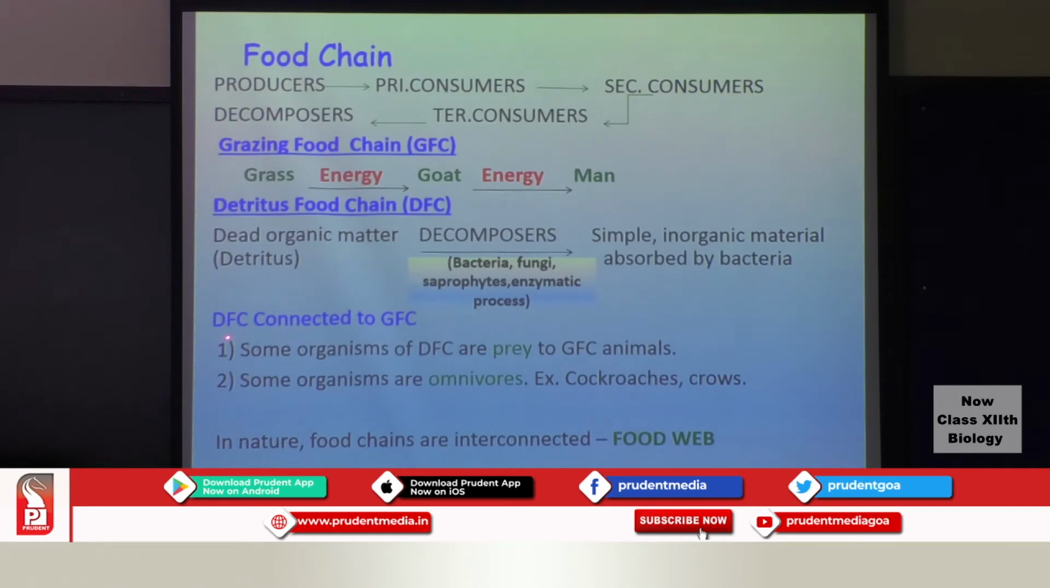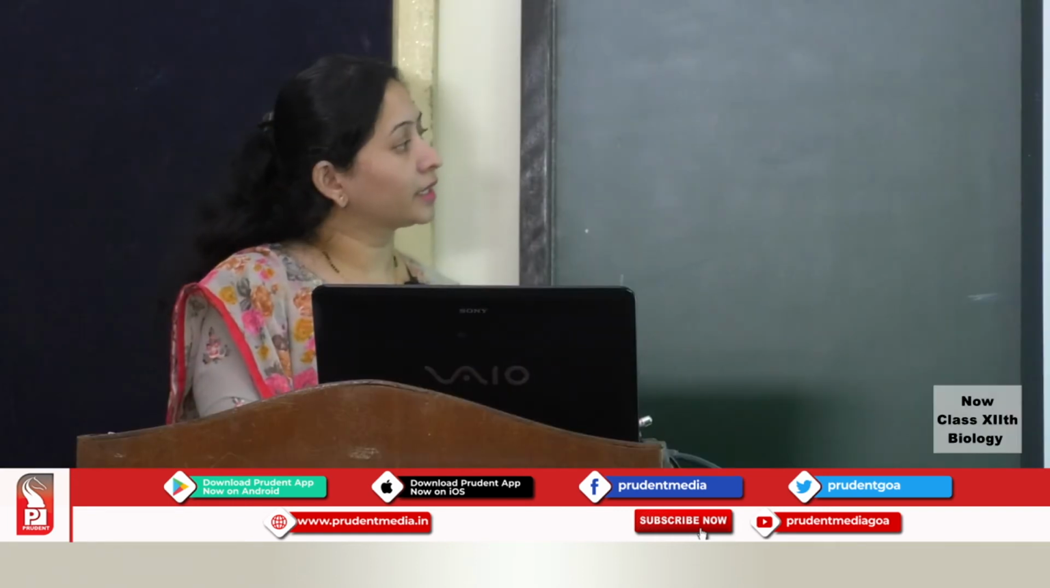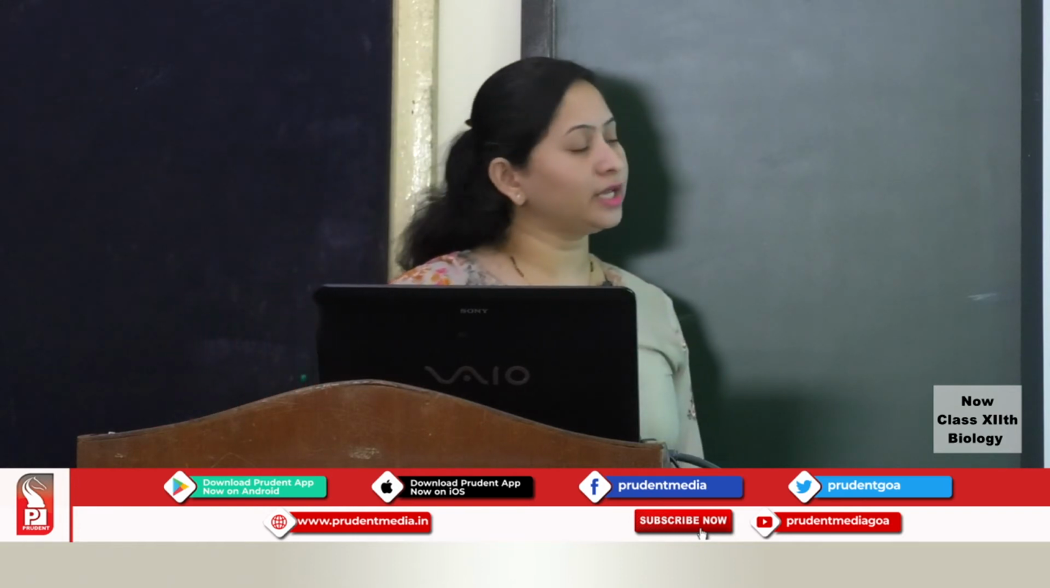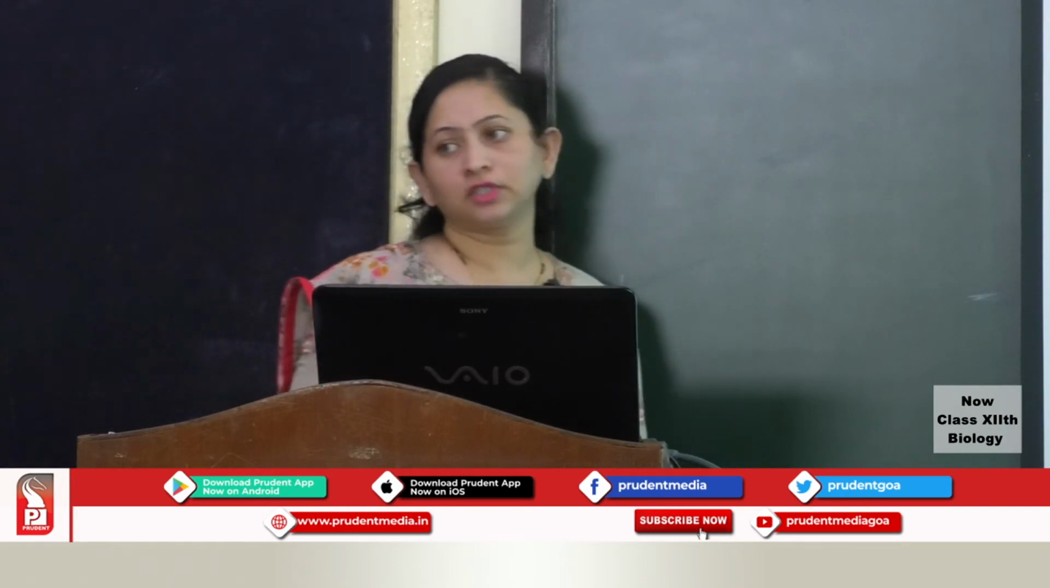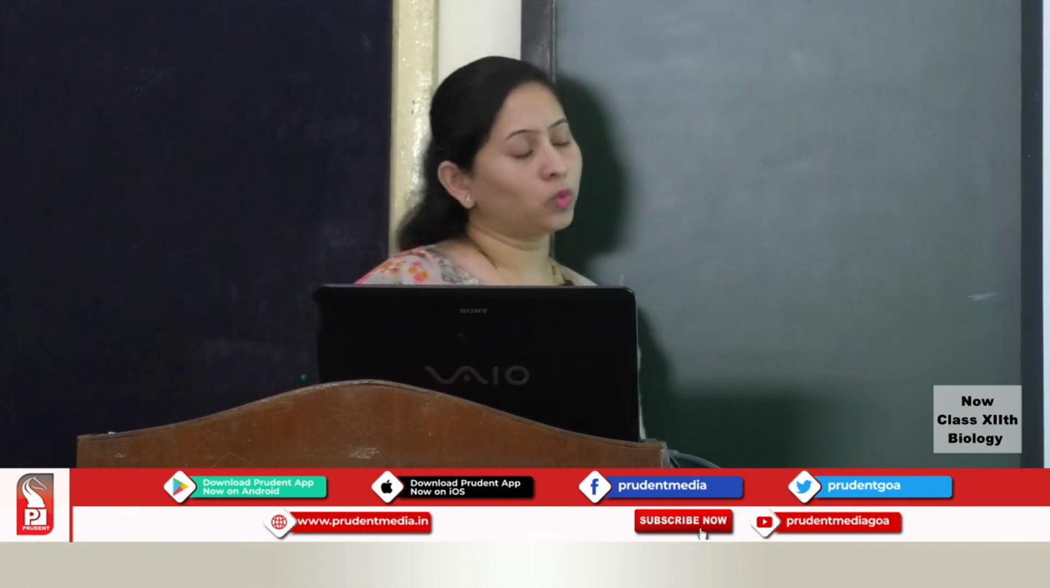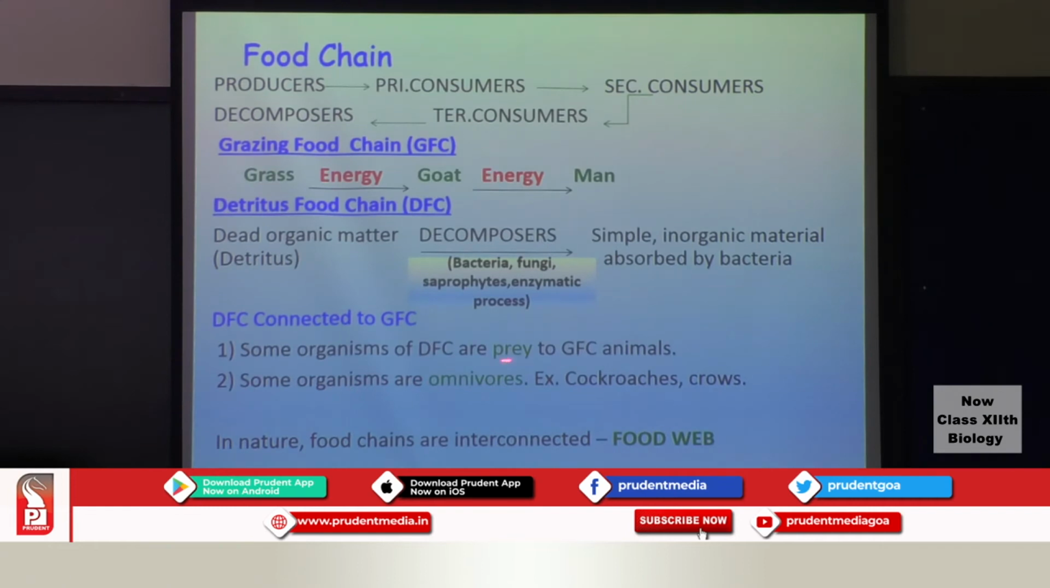The DFC or the detritus food chain is connected to the grazing food chain, wherein some of the organisms of the DFC are prey to the GFC, just because the food chains are connected to one another. Some organisms are omnivores. For example, we have the cockroaches or the crows.